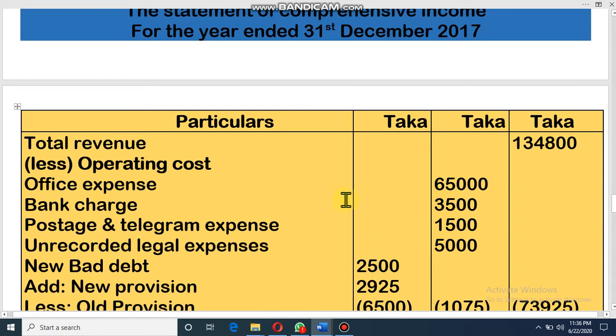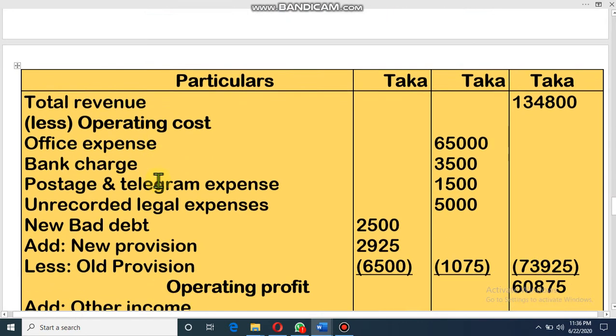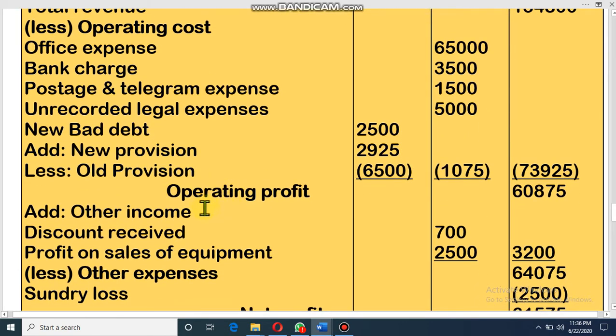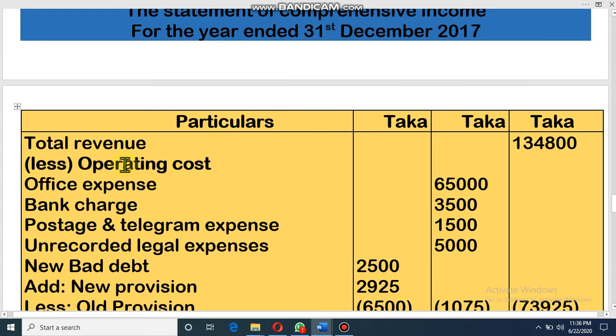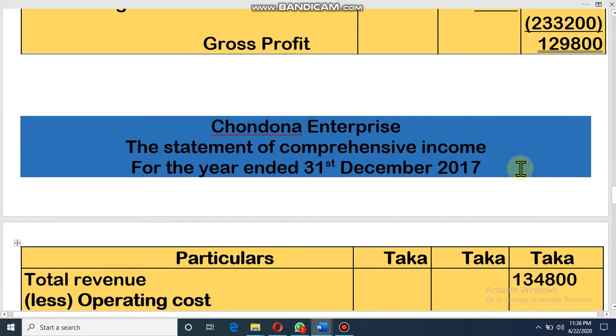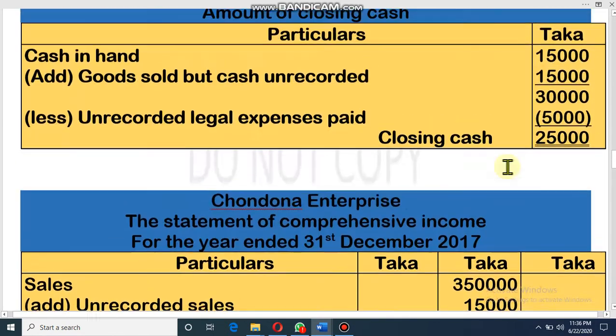Dear student, again I am telling you, you have to remember it. At first you have to write gross profit, then subtract operating cost, then add other income, then subtract other expense, net profit. Dear student, so now at first write the gross profit, it is 1,34,800. Dear student, look at the question.